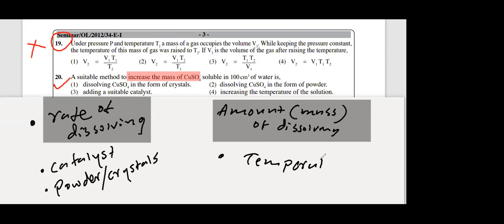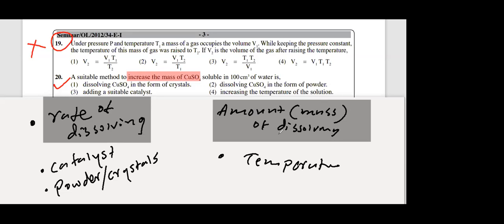Please write, everyone put a stand, write temperature will affect the amount dissolved as well as rate of dissolving of the solid. Very important, they have not given this in the textbook. Again I am repeating, when you increase the temperature it dissolves faster, plus you can dissolve more.